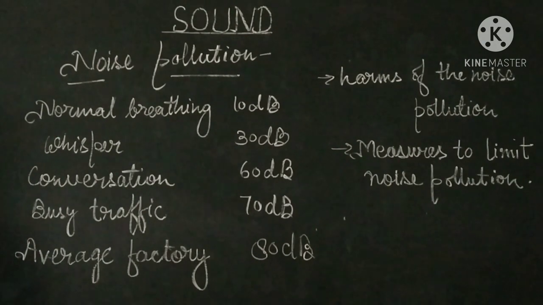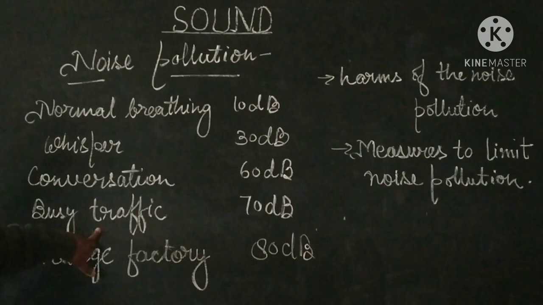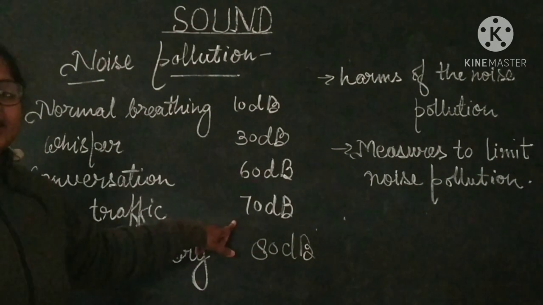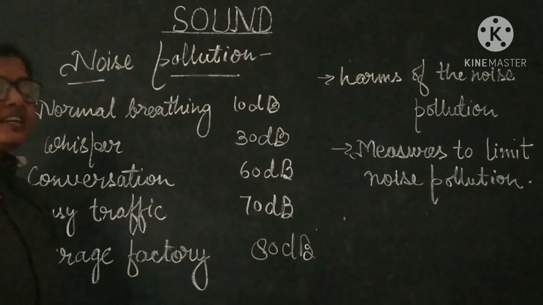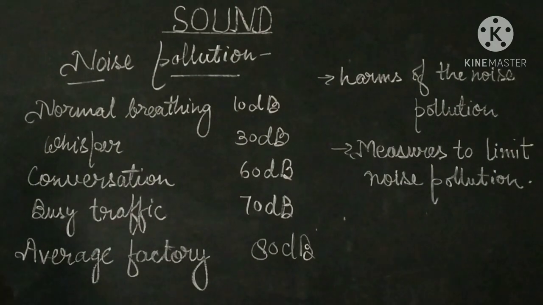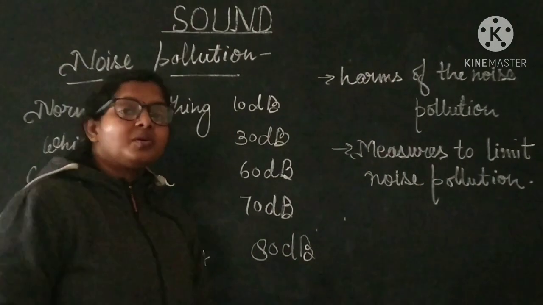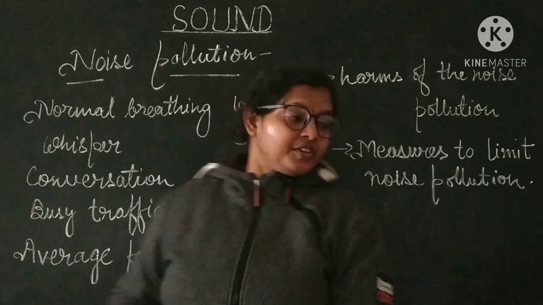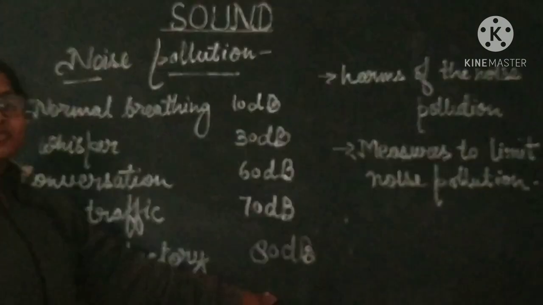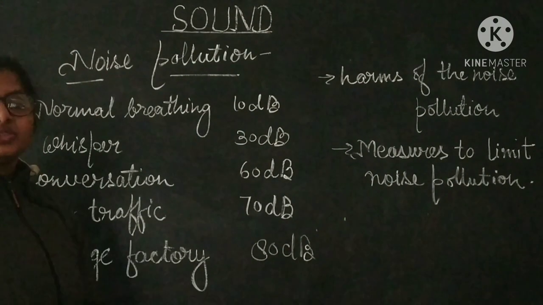Busy traffic has a loudness of 70 decibel, and an average factory 80 decibel. So it is the loudness of the sound produced in your daily activities. Now the sound above the loudness of 80 decibel will be painful for you, and it will become noise.